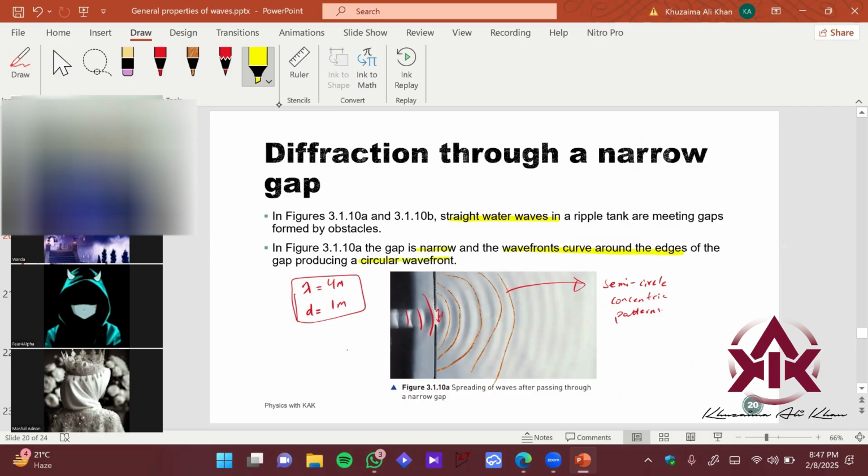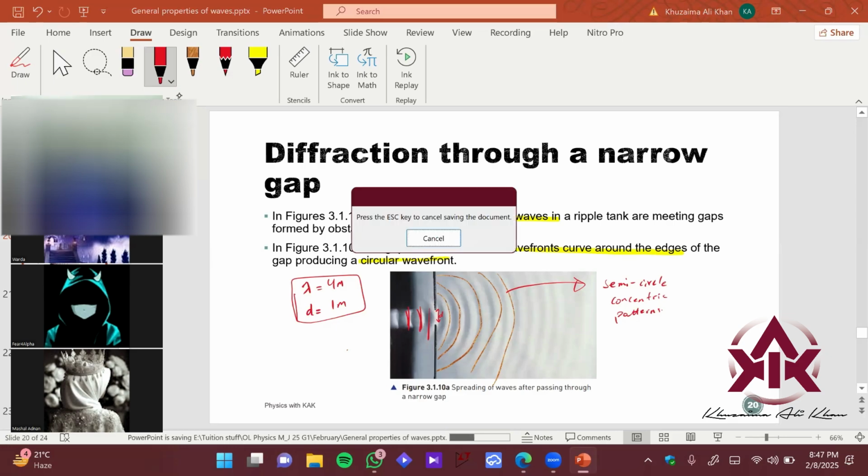So the straight wavefronts, if I can just draw this, should be straight over here. The straight wavefronts hit this slit and curve into concentric circular wavefronts. That's how diffraction takes place. It is also true if I want to draw rays.